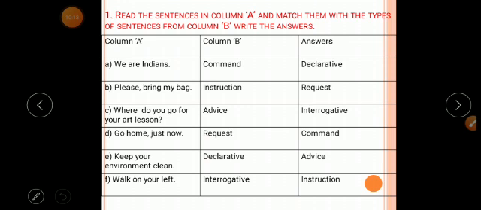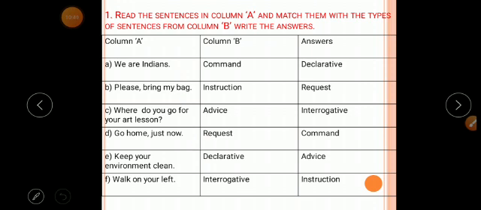It is a declarative sentence, so here we should match it to declarative. Then, please bring my bag. This "please" shows request. Yes or no? So this B1 we should match to request.